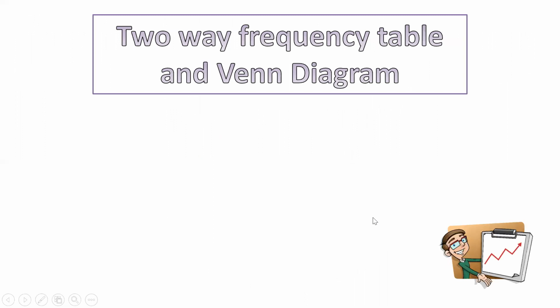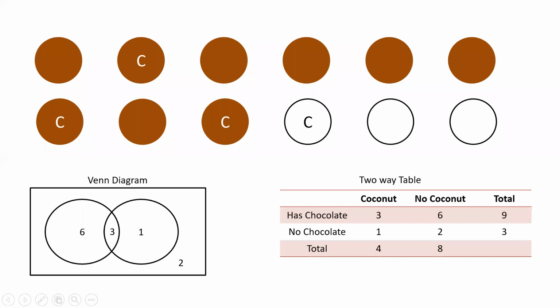Now, there are two-way frequency table and Venn diagram, which is what we have to understand. Now, let's try to understand this. Now, I have chocolates, and these are the different chocolates I have. If you see, this is a chocolate without coconut. Okay, this is a chocolate without coconut. This is a chocolate with coconut.